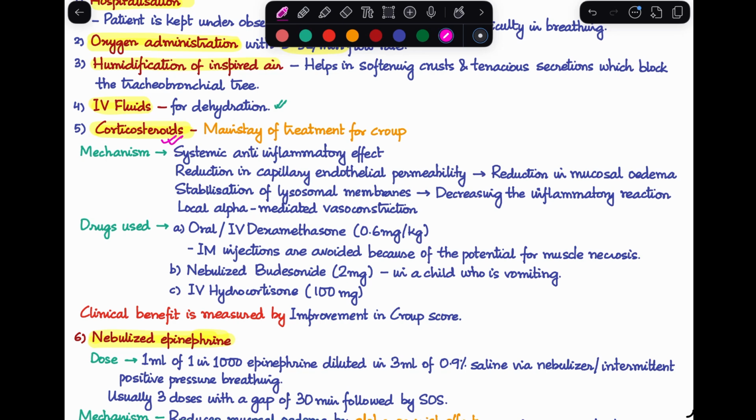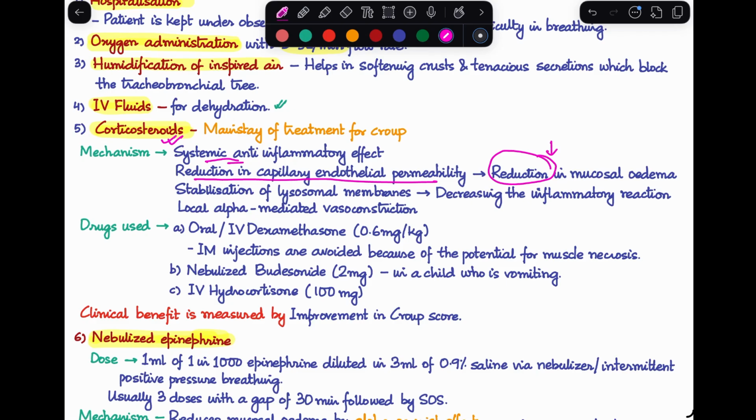Now, what is the mechanism by which steroids work here? Steroids have a systemic anti-inflammatory effect. Second, they reduce the capillary endothelial permeability, because of which there is a reduction in the mucosal edema. We read in pathology that the primary reason why all of the symptoms are happening is the edema developing in the mucosa and submucosa.